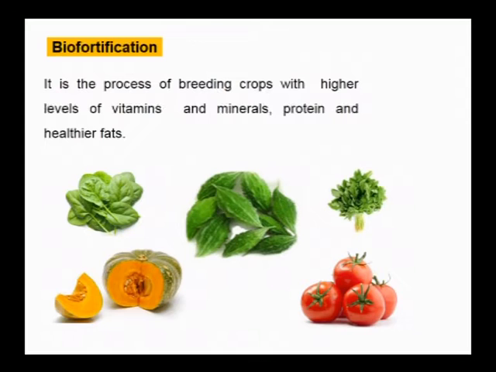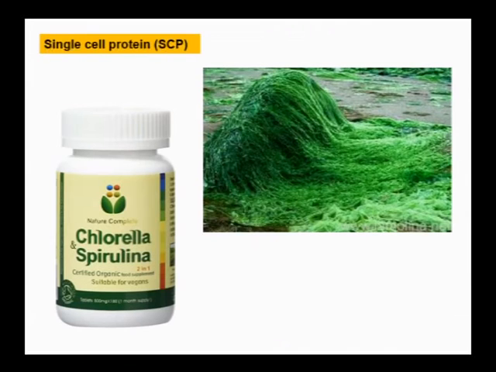We think that we are consuming a sufficient amount of food, but this food is deficient in these minerals, nutrients, vitamins, proteins or fats, etc. Once we incorporate such traits in the commonly consumed food crops or vegetables, we can overcome this hidden hunger.